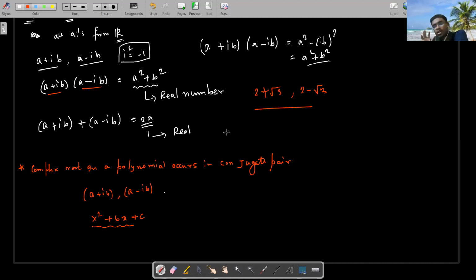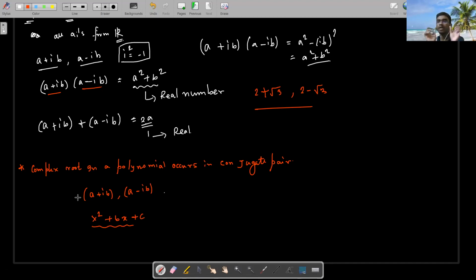Means in surds, if you take one irrational root and the polynomial is a rational polynomial, means whose coefficients belong to the rationals, in that particular case the irrational roots occur in conjugate pairs. So remember this thing: complex roots occur in conjugate pairs. Similarly, irrational roots occur in conjugate pairs. Understand this part very carefully.